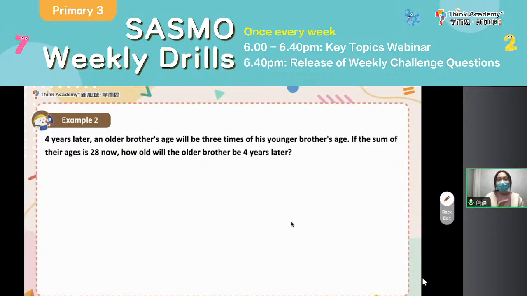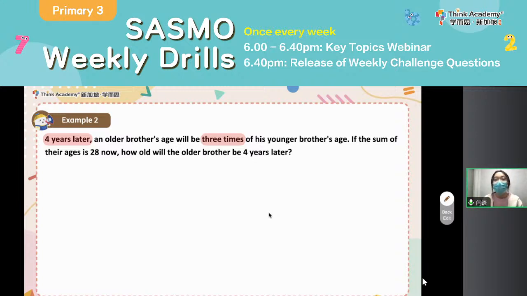So, following this, let's move on to example 2. Can you see that in your book? Example 2. Okay, so here let's have a look. 4 years later, an older brother's age will be 3 times his younger brother's age. Everyone, when you read a long sentence, please try to underline or circle some keywords, okay? And then if the sum of their ages is 28 now, how old will the older brother be 4 years later?